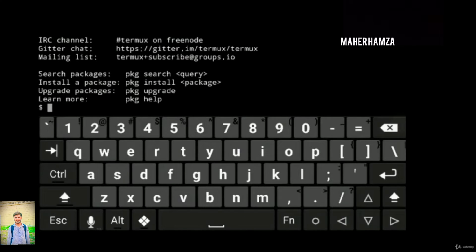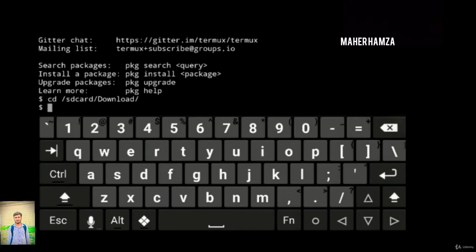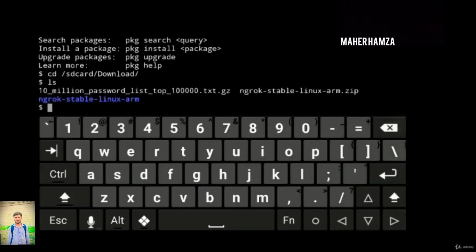directory. Now come to termux. In termux, it is good practice to do update and upgrade first to keep your packages up to date. But I have already kept it up to date, so I'll be moving on to the downloads directory. ls. You can see the files I have in this. The only thing we'll be taking care of is Ngrok stable Linux ARM.